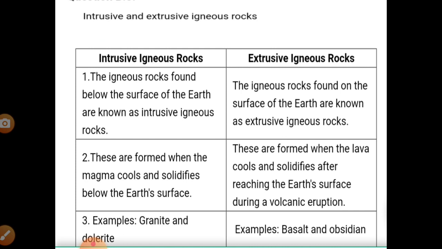Intrusive igneous rock is formed when the magma cools and solidifies below the earth's surface, and extrusive igneous rocks are formed when the lava cools and solidifies after reaching the earth's surface during a volcanic eruption. Examples of intrusive igneous rocks are granite and dolerite, while examples of extrusive igneous rocks are basalt and obsidian.